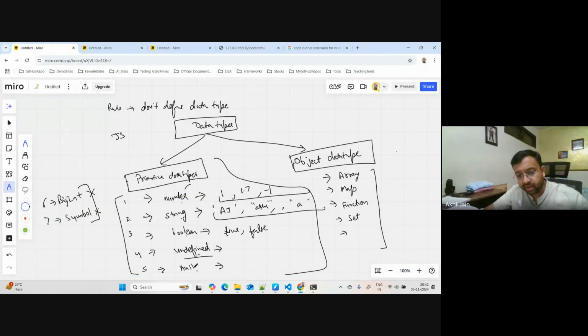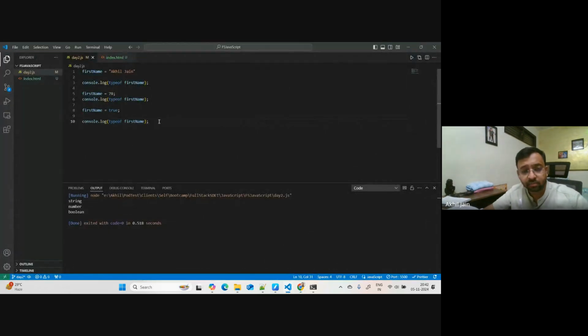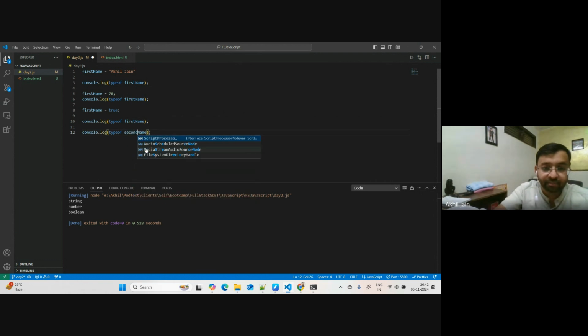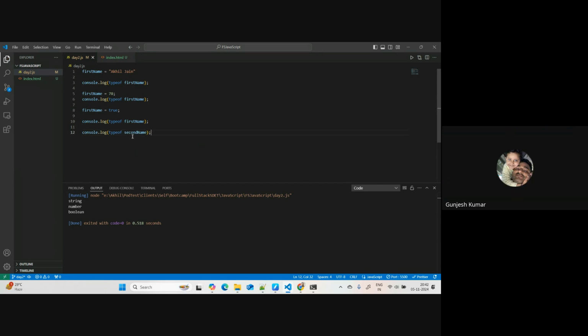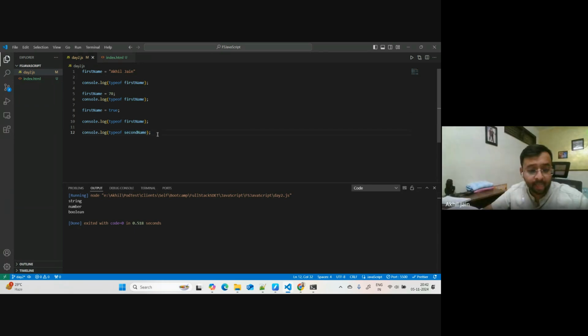What about this undefined and null part? How will I get undefined? Let me do this. I will call a variable called second name. Have I created this variable in my script? No. Does this variable have any value inside it?